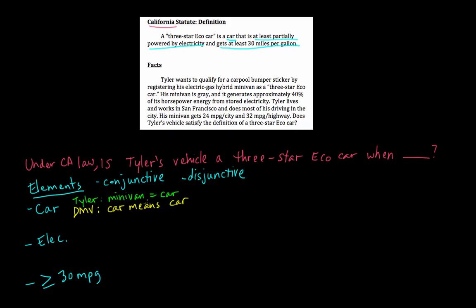If the California legislature intended for all vehicles to be included in this definition, it would have said vehicle instead of car. So this element, whether Tyler's minivan is a car, is not so straightforward. There are arguments that can be made either way. And in our analysis, we want to include the arguments of both sides, so that the reader can see how this element will play out. And then, even if it's a close call, we make a prediction one way or the other.